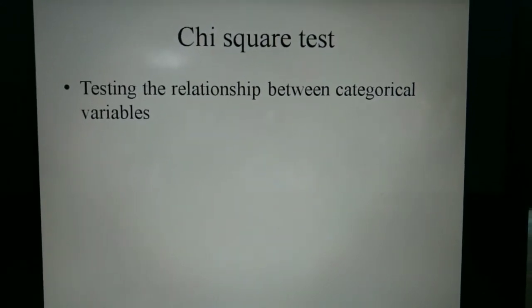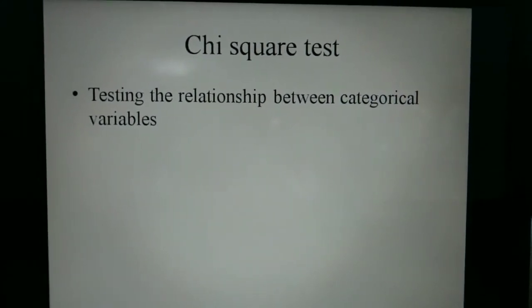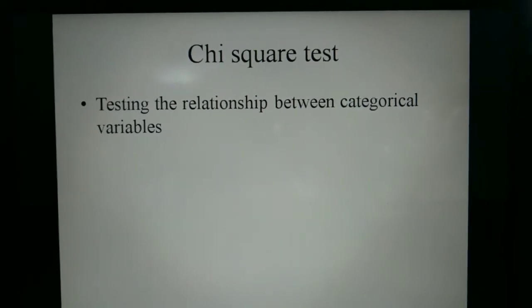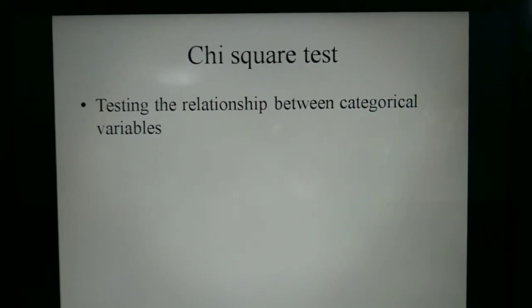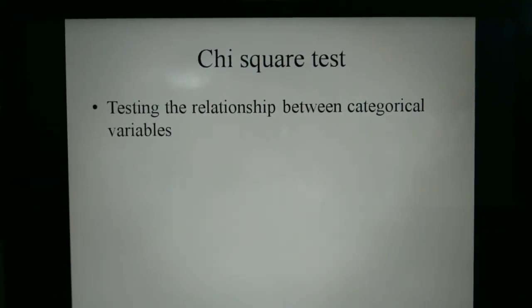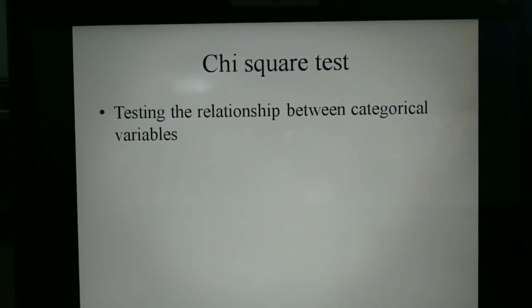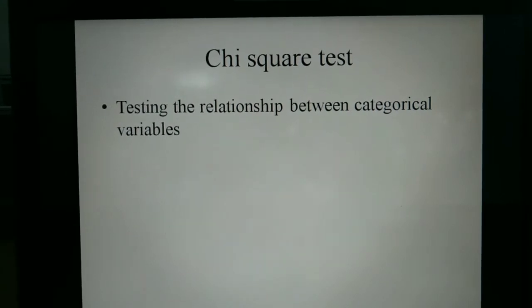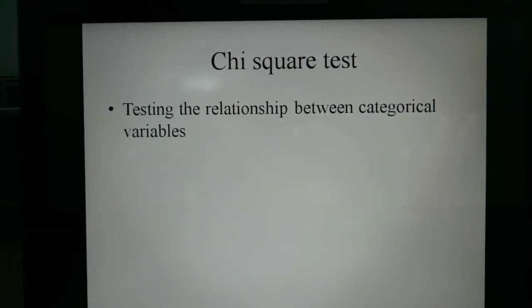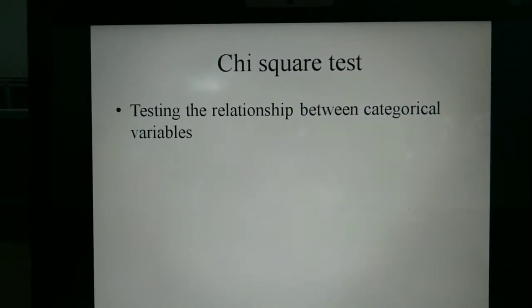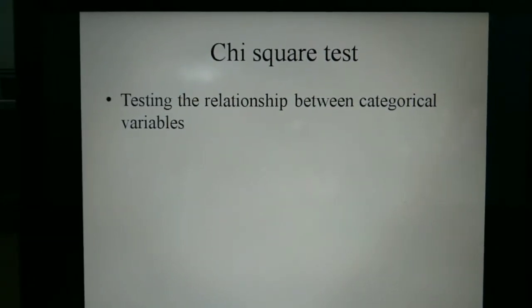If we want to know the relationship between religious belief and smoking habit, then we will perform the chi-square test. It will show whether the smoking habit is significantly related with the religion or not.